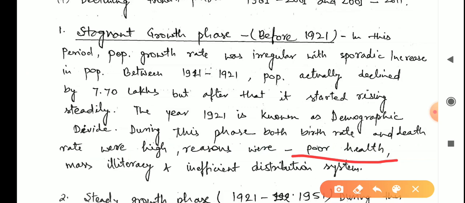Mass illiteracy was the second reason; people were highly illiterate. Then the inefficient distribution system: transportation was not developed, so essential items were not distributed equally among the people.